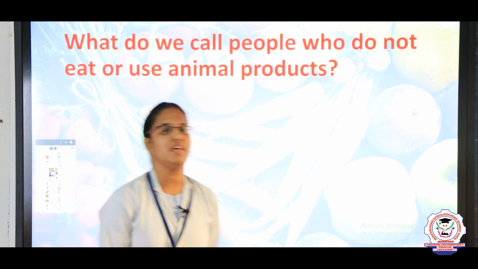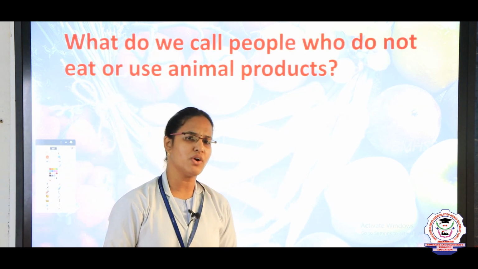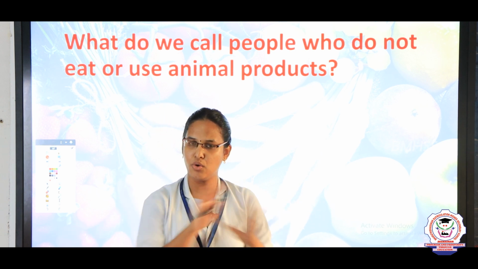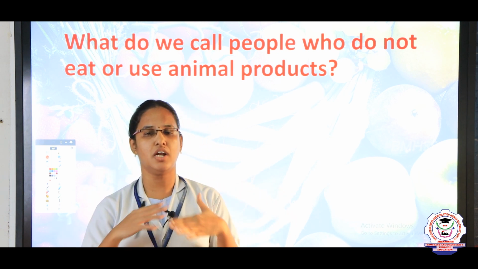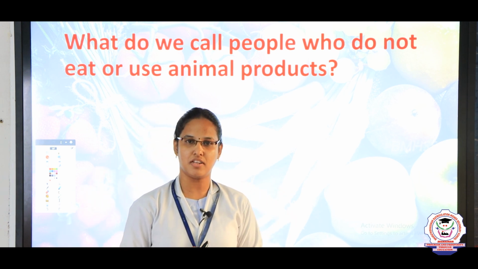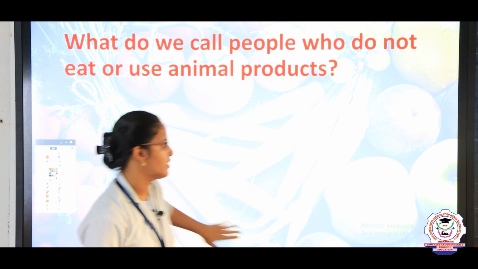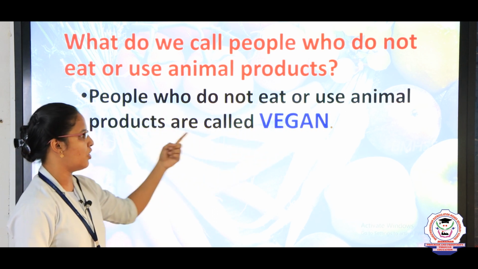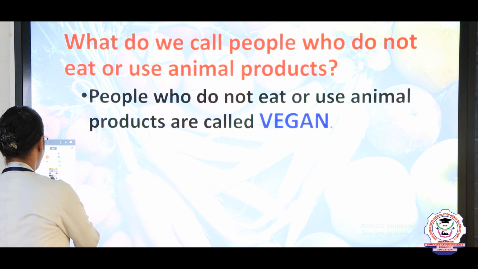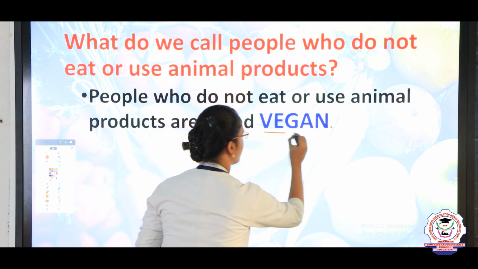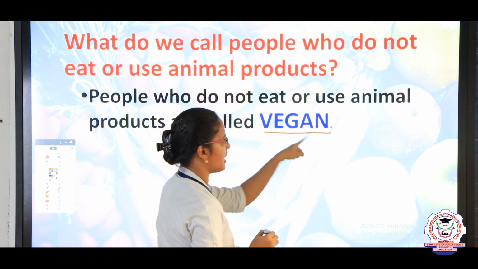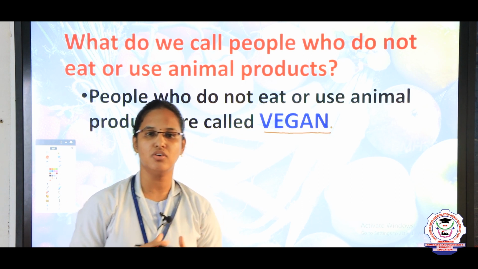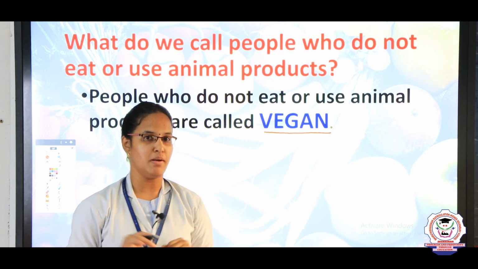Okay. Apart from this, we have another type, children. What do we call the people who do not eat or use animal products? They don't use and they don't eat any animal products. What do we call these people, children? Let me tell you. The people who do not eat or use animal products are called vegan. V-E-G-A-N, vegan. They don't use or eat animal products.